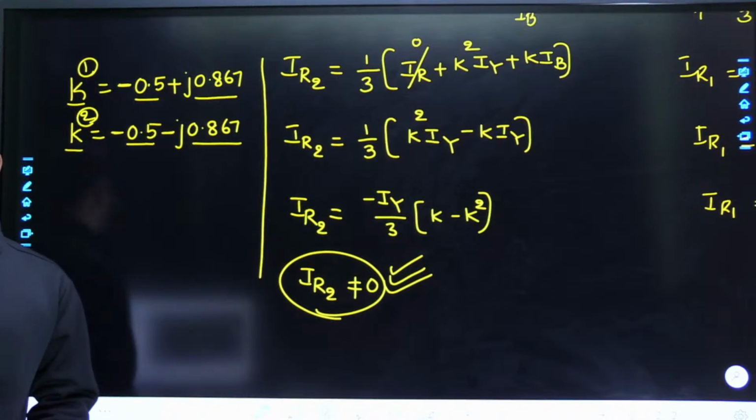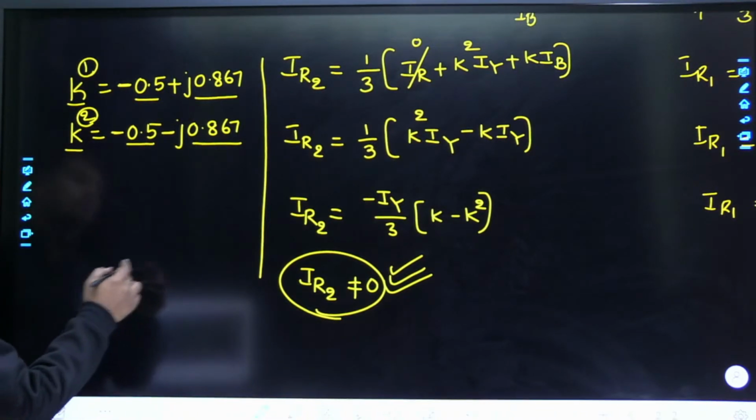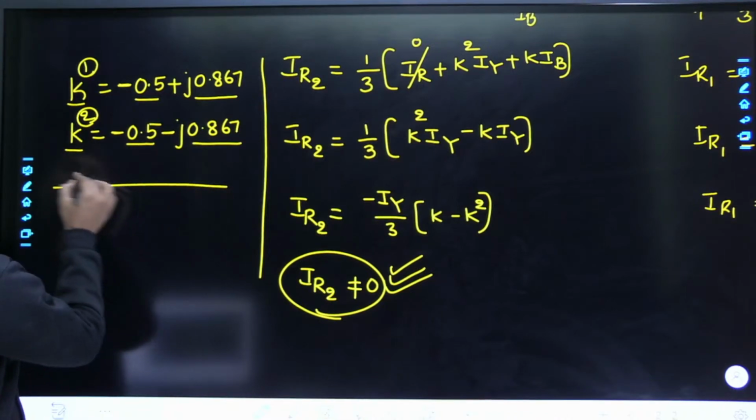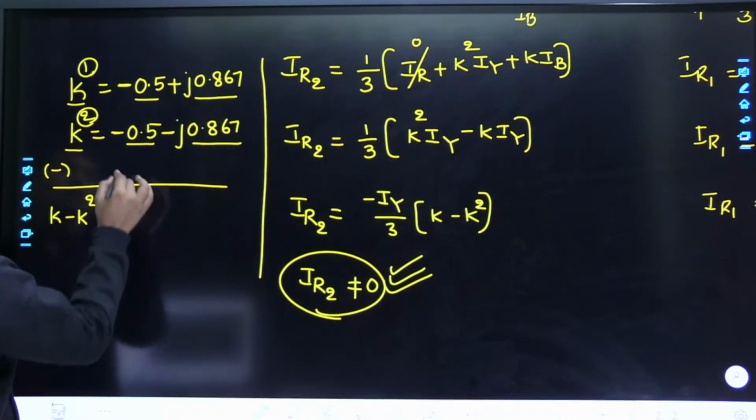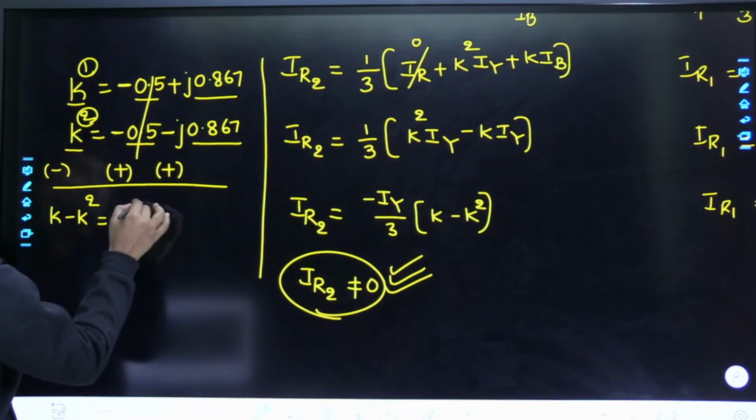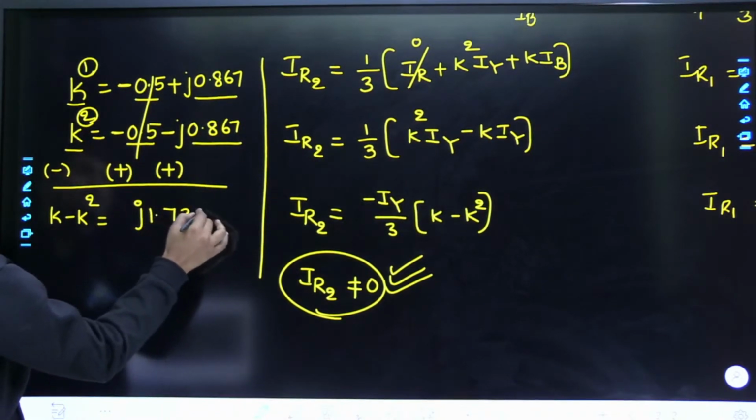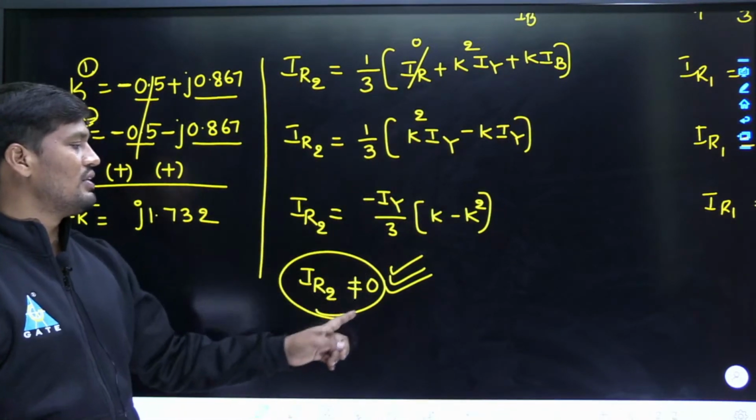Srinath has given 1 at an angle of 120 degrees. Okay, that is in polar form, but in rectangular form it is minus 0.5 plus j 0.867. Super, Srinath has given the correct answer. Nice reply. Now tell me how to calculate K minus K square. It is going to be plus, since both negatives cancel. Now how much is this value? j 1.732. Whenever this value is j 1.732, therefore this entire value is not equal to 0.